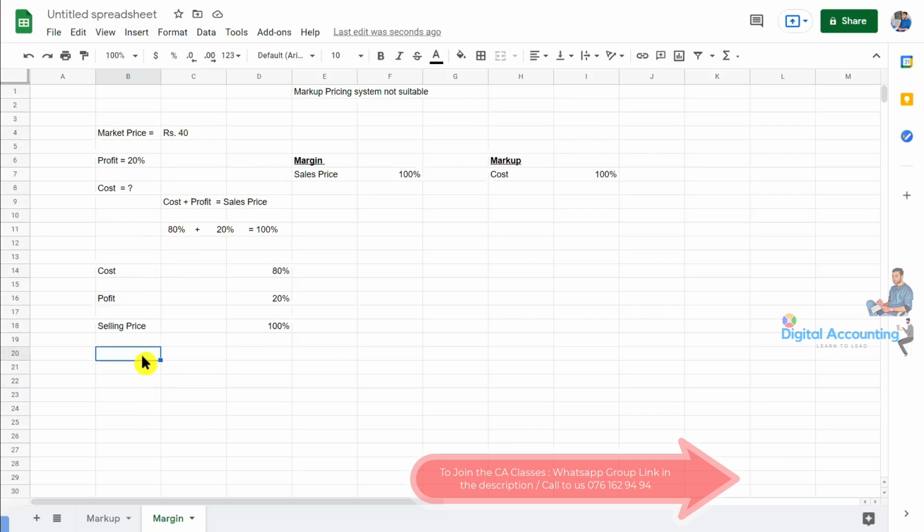The market price is 40 rupees only, right? 40 rupees. So the 40 rupees is equal to what percentage? Which percentage is this 40 rupees representing? 100 or 80? The market price, sorry, the market price. This is not a cost. This is a market price. This is 100%, right? Then if we want to calculate the cost, we need to times by 80, right? Then we can get the cost. So 40 is the market price, that is equal to 100%, and we need to times by 80 to get the cost of that product. So this is 32. Is it correct?